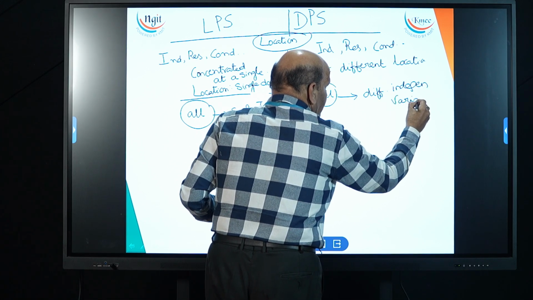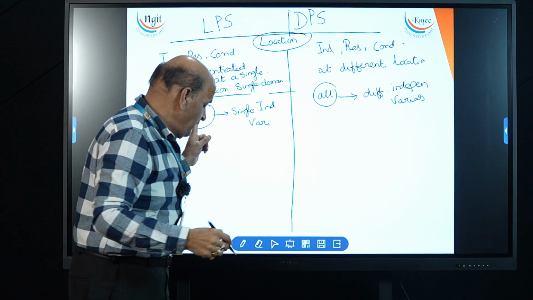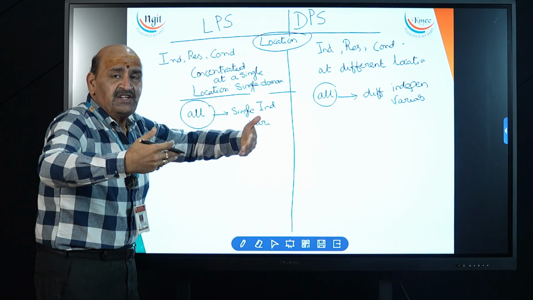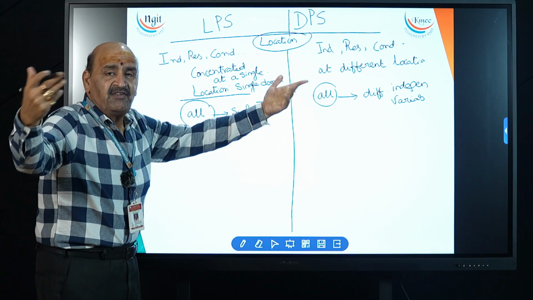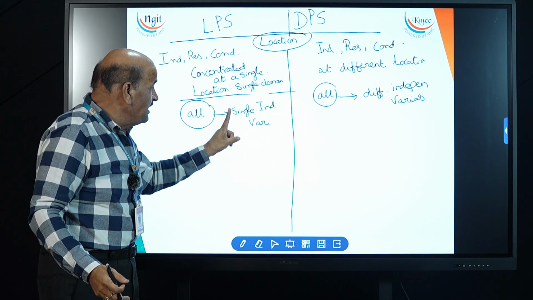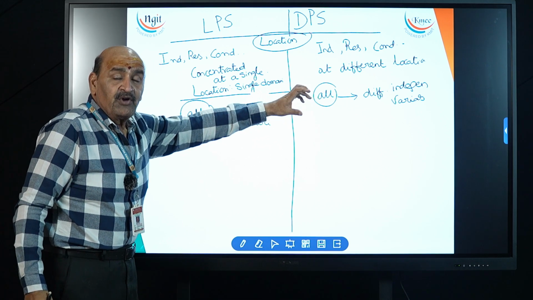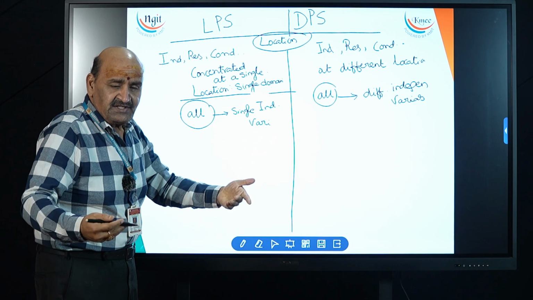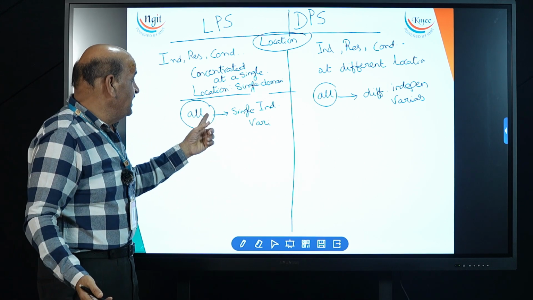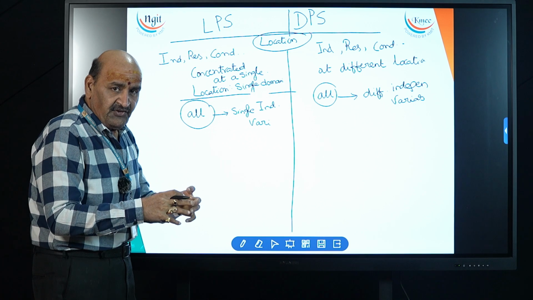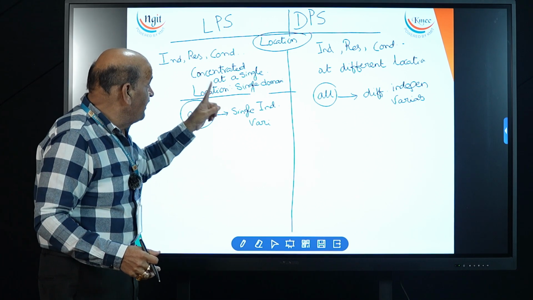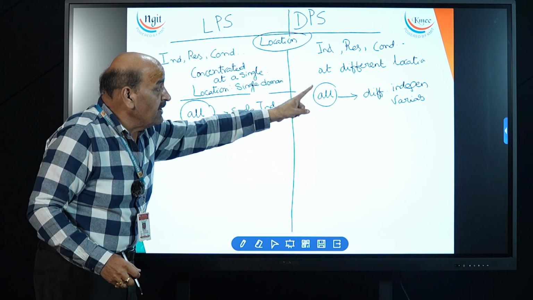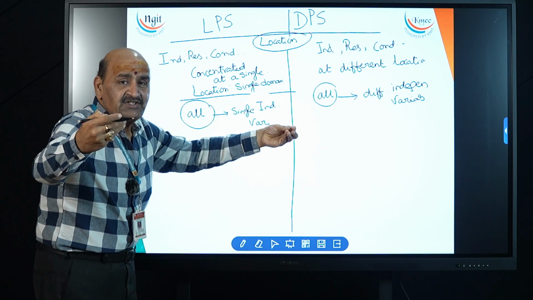Look at this, this is very much important. Here all will be considered as a single independent variable, so it contains only one independent variable. Here it contains two or more independent variables because of its nature of distributivity. But this is the nature of concentrating at a single point, that is called lumped. So here all will be considered as a single independent variable, and here all will be considered as different independent variables.